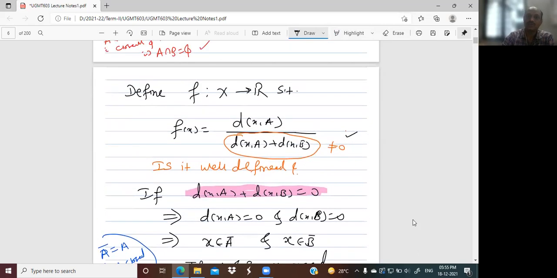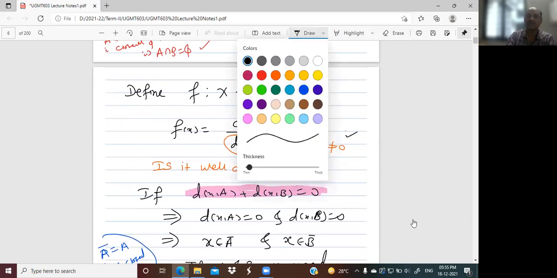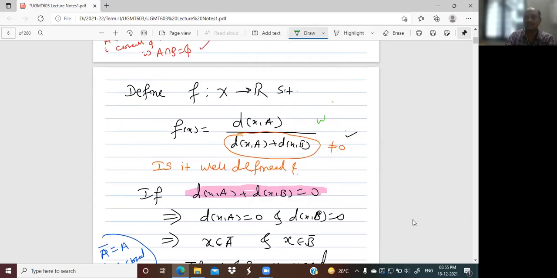In any case, this is well defined. Surely this denominator is not equal to 0.